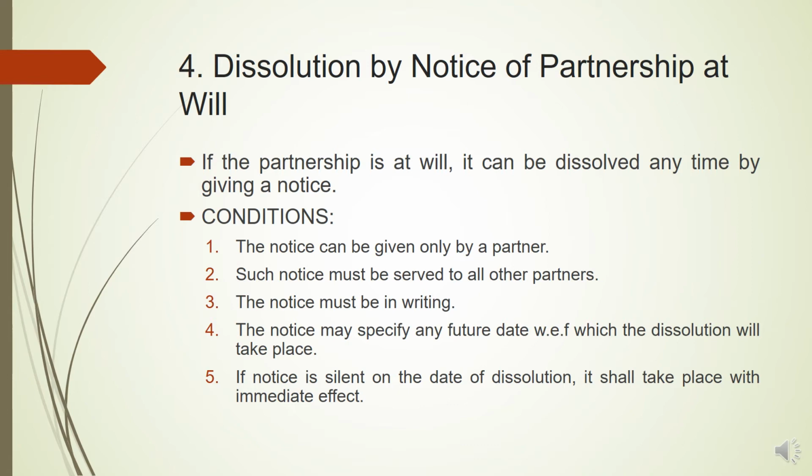But there are certain conditions for such kind of dissolution. The notice can be given by any one partner, and such notice must be served to all other partners. The notice must be in writing, and the notice may also specify that the partnership firm will be dissolved at a particular future date. The notice may be given today to dissolve the partnership firm next year. If the notice is silent on the date of dissolution, it shall take place with immediate effect.